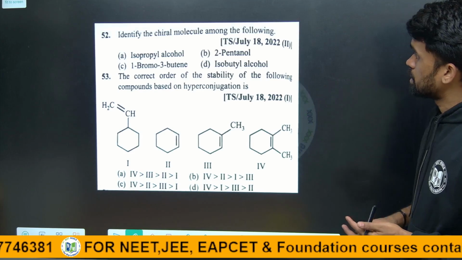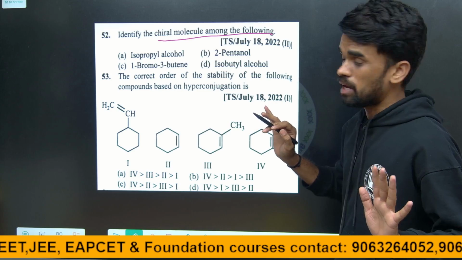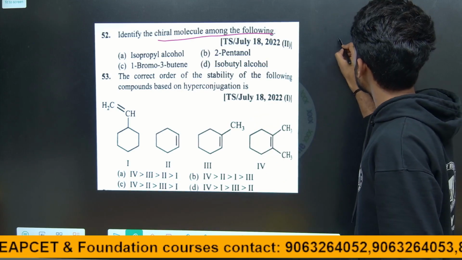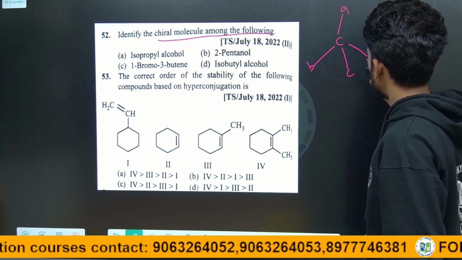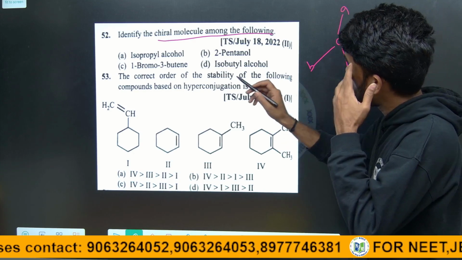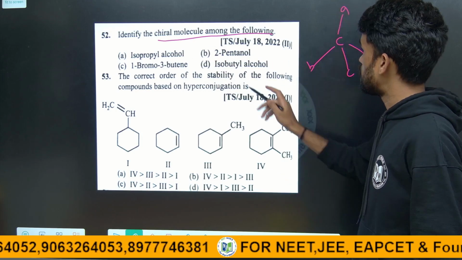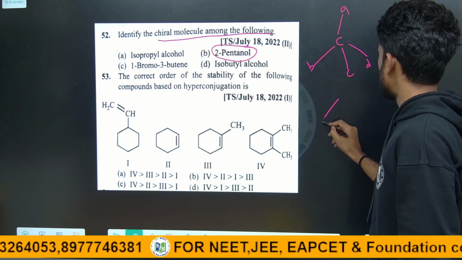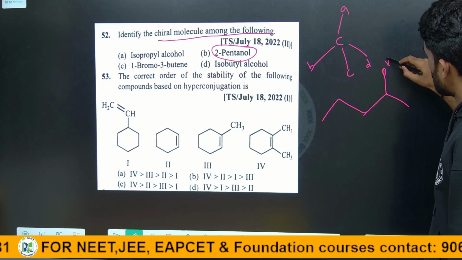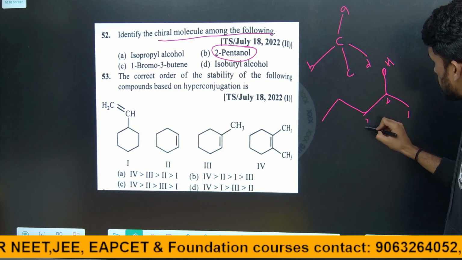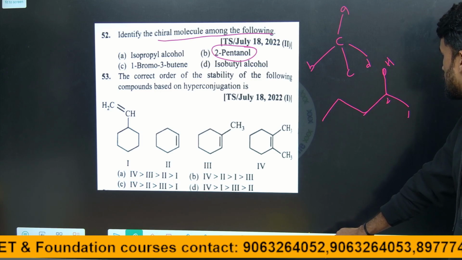Right? Next, identify the chiral molecule among the following. See, to check for a chiral molecule, there should be a carbon surrounded by 4 different groups, like A, B, C, D. So now write the structures of the given molecules and identify. For example, if I write 2-pentanol, how can I write it? Butane, pentane, 2-pentanol, like this only. 1, 2, 3, 4, 5. So 2-pentanol. Now identify whether there is any chiral carbon or not.